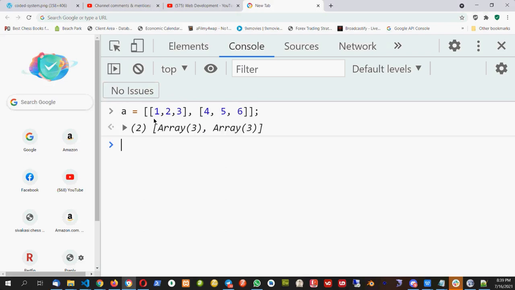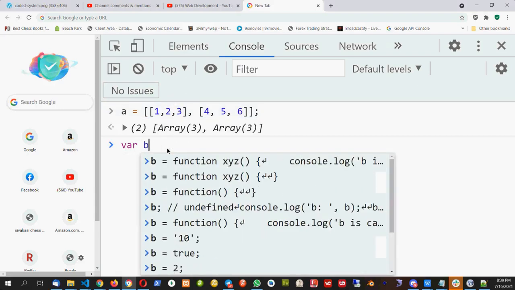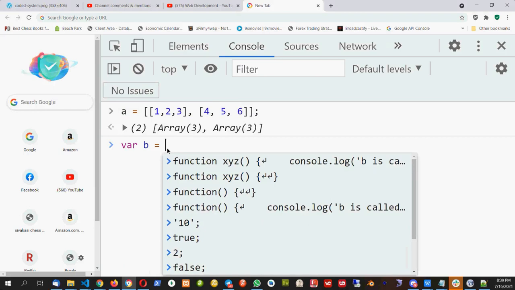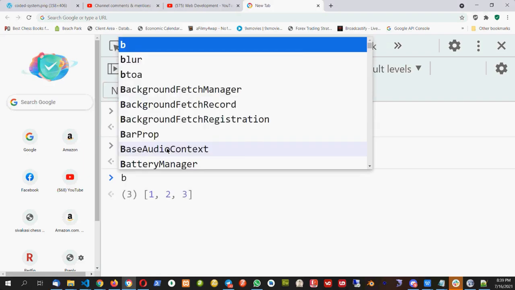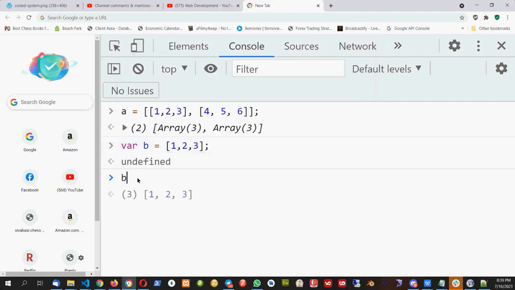Now if I want to access this 3 number, how will I write? Because if I have a normal array, for example var b equal to 1, 2, 3, and I want to access this 3 number, I can say b of 2. I'm getting 3. So similarly, if I want to access 3, how will I access it with this A?